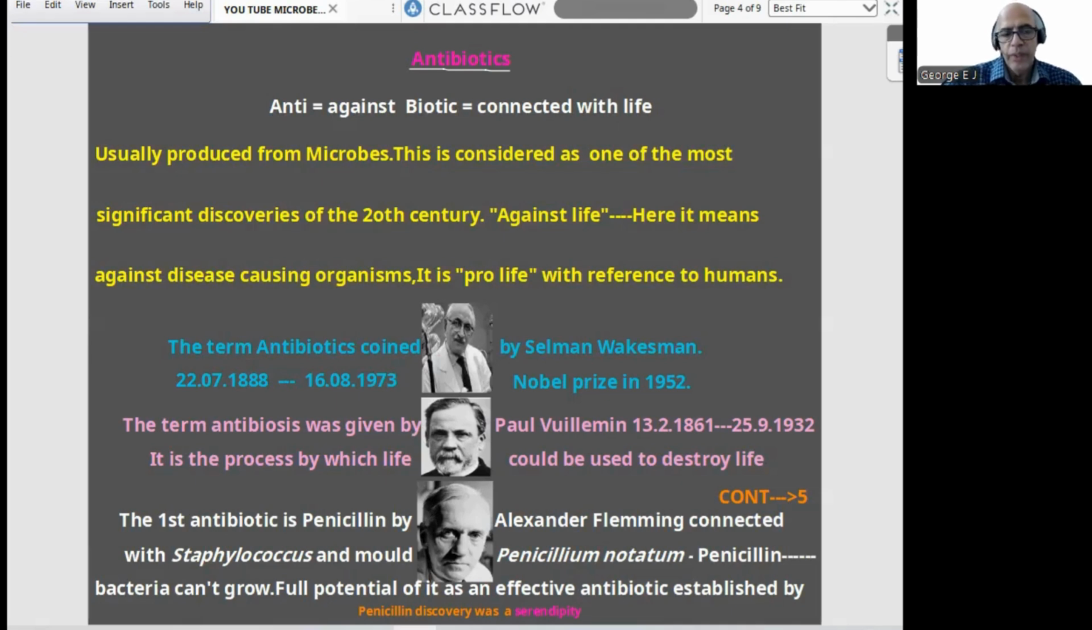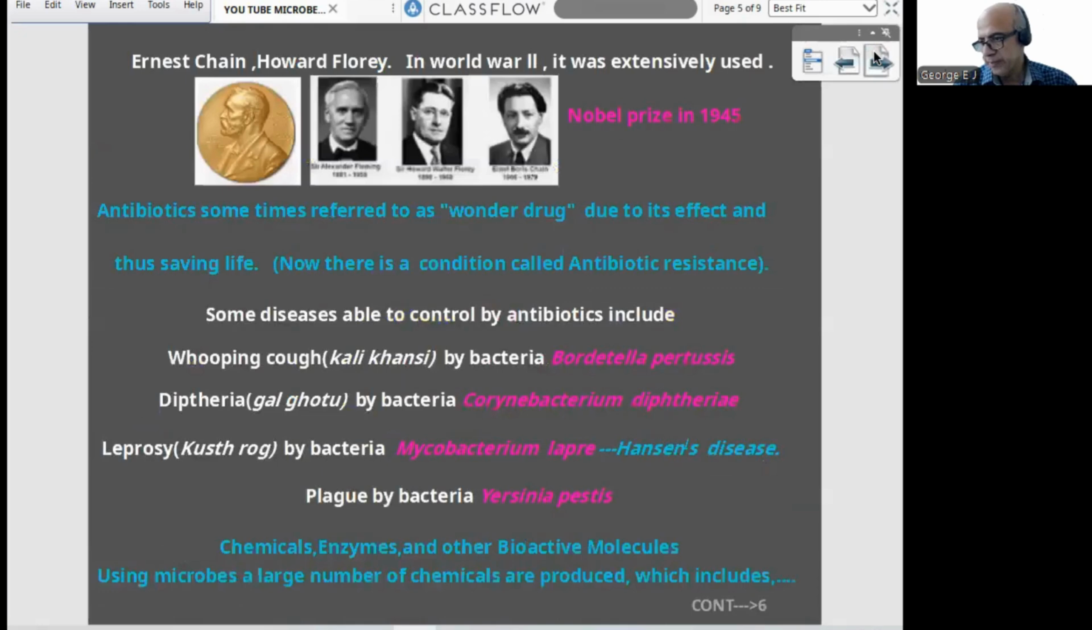The full potential of penicillin as an effective antibiotic was established by two other famous scientists, Chain and Florey. In World War II, this penicillin was extensively used to save lives. And these three scientists, Fleming, Chain, and Florey, together received the Nobel Prize in 1945. Antibiotics are sometimes referred to as wonder drugs because of how they kill microbes and how they save the lives of humans.